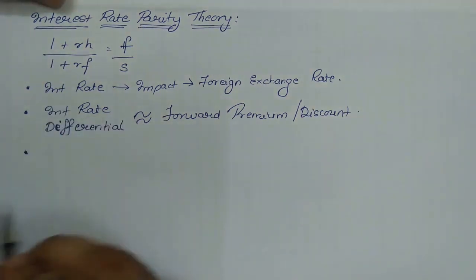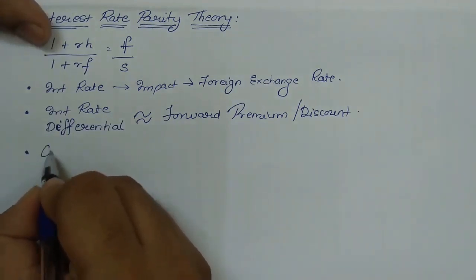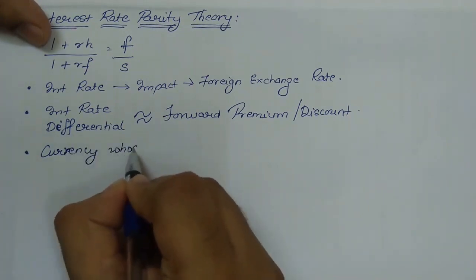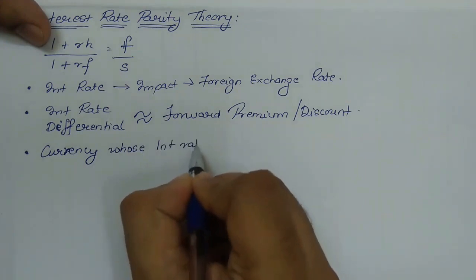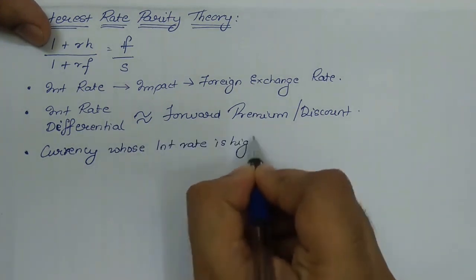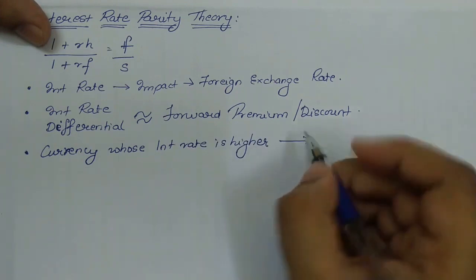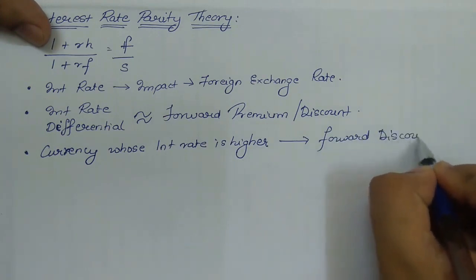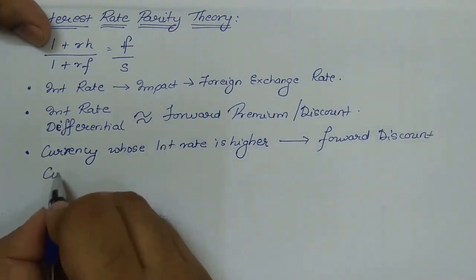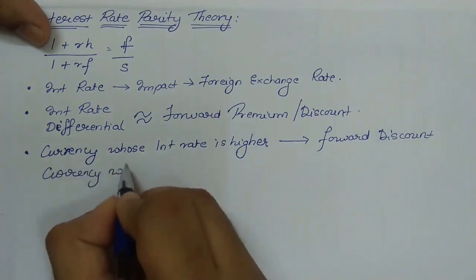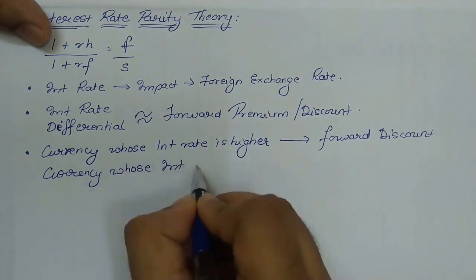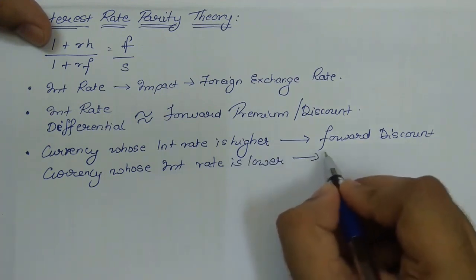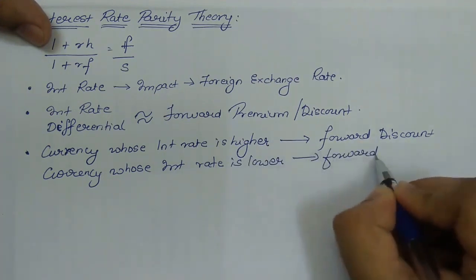And why this happens is based on the third point, that is, the currency whose interest rate is higher will usually go into forward discount, and the currency whose interest rate is lower will usually go under forward premium.